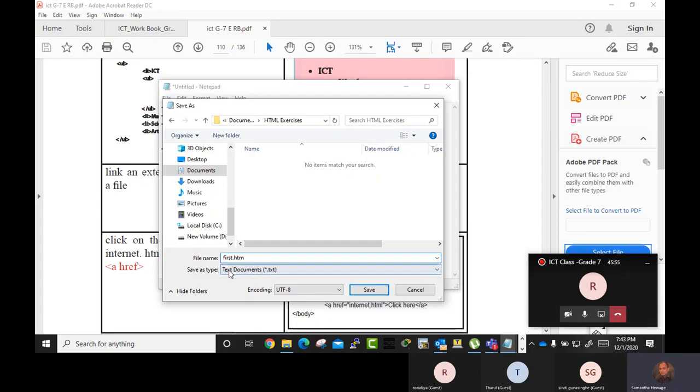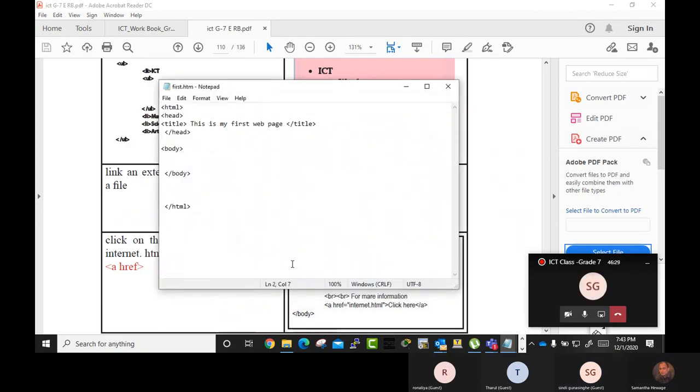And remember the save as type, you have to put All Files. I saved it.